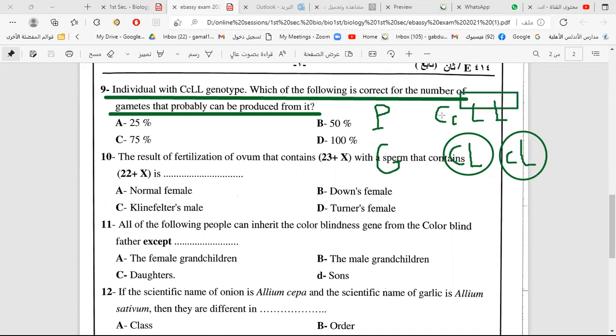So the question here is asking about the probability of the gametes produced. Is it 25%, 50%, 75%, or 100%? Of course 50%, because we have two possibilities. So the possibility of each gamete is 50%.